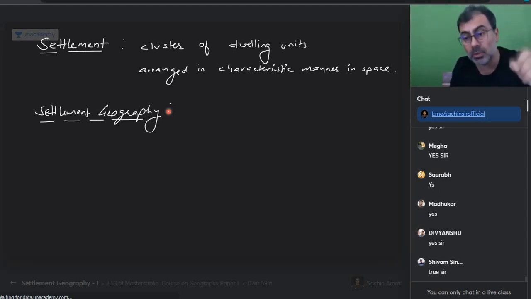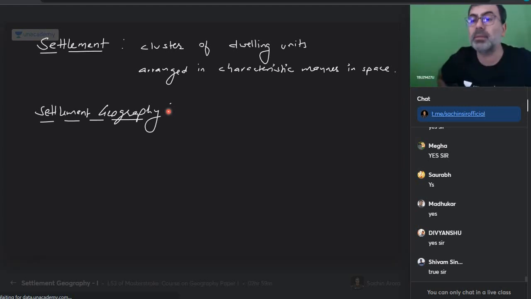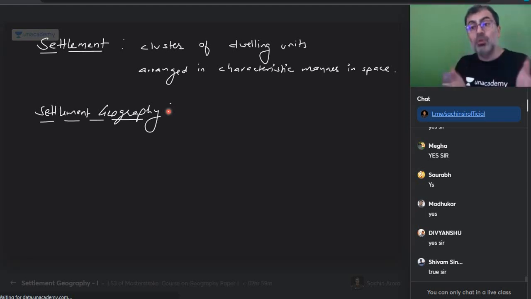This phenomenon is not visible across the entire India uniformly. There are pockets, there are patches where we find human settlements. There are patches where we find dense human settlements. There are patches where we find settlements but not so dense. True or not? There are patches where I find so many roads, so many things, and there are patches where I don't see much movement also.